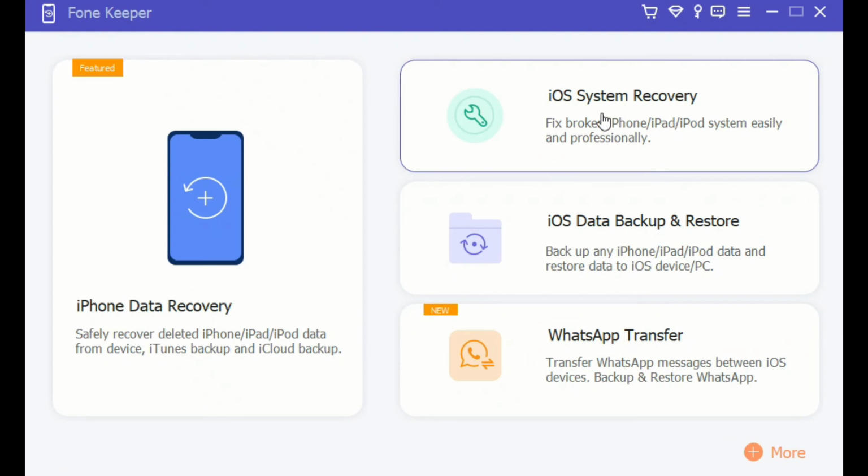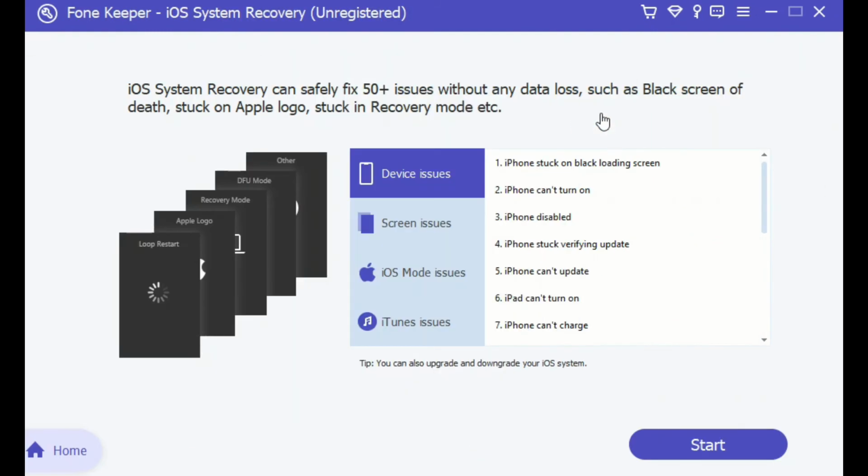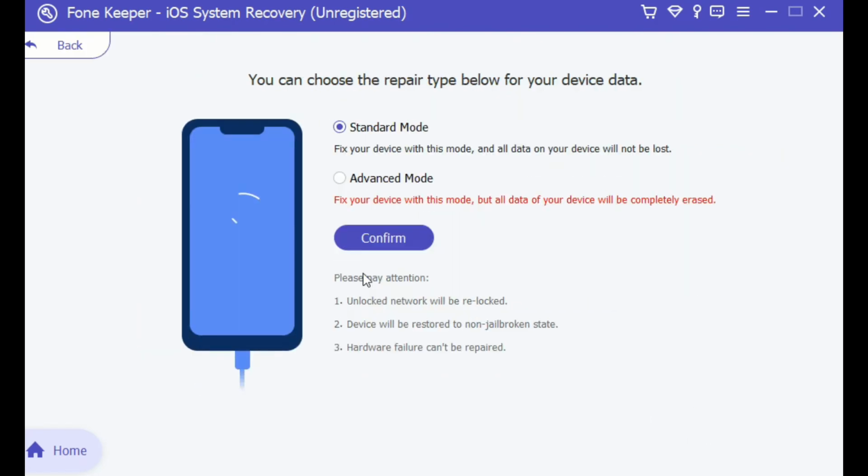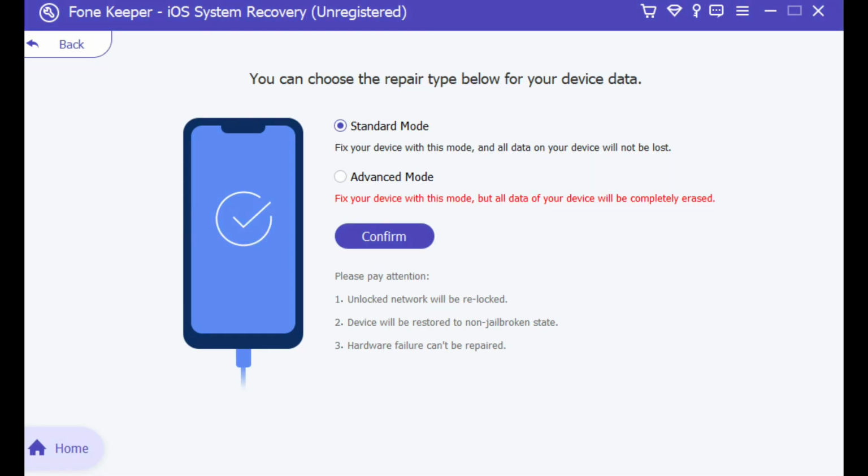Connect your iOS device to your computer with your USB cable in the next step. Wait until the tool recognizes your iPhone before selecting iOS System Recovery and pressing the Start button. Choose the repair mode you want to employ from this menu. If you don't want to risk losing your current data on your iPhone, choose Standard mode. And if you are willing to risk losing your data, choose Advanced mode. After you've decided which mode to use, press the Confirm button.